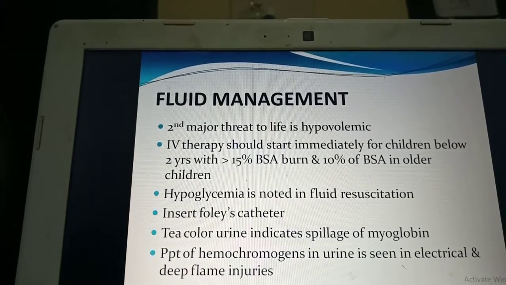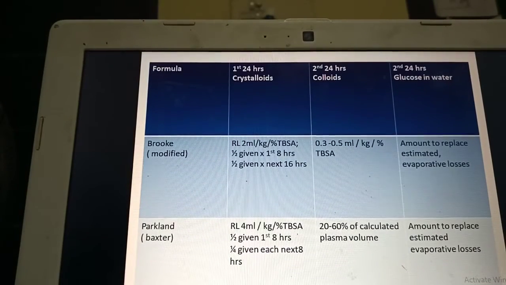So hypovolemia, how do we treat it? Mainly, we have a few formulas. The first one is the Brooke formula. The second one is Parkland.